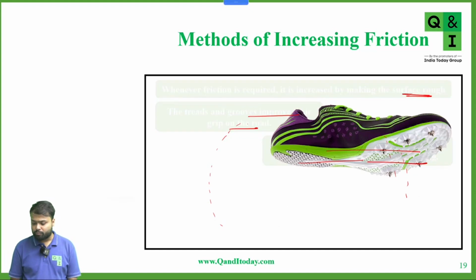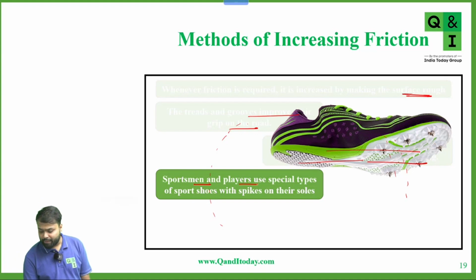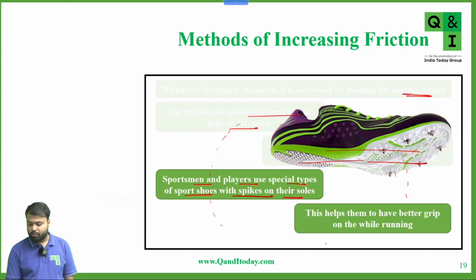Yes or no? Again, you can see in the case of athlete shoes, there are some spikes, so as to increase the friction. Sportsmen and players use special types of sports shoes with spikes on their soles. This helps them have a better grip while running.